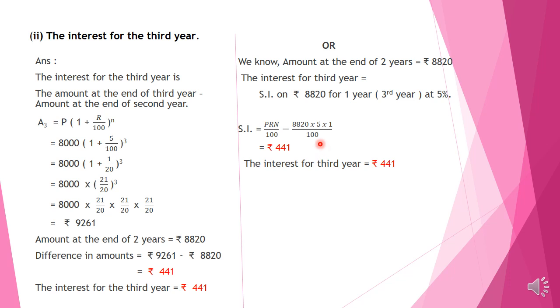And here children, 0 and 0 get cut, and here 5 in 10 goes 2 times, and that 2 and 882, cutting time we get 441. So the interest for the third year is rupees 441. Here I have done interest for third year in 2 methods. Which method is easy for you? You can do the answer in that method. Okay children.